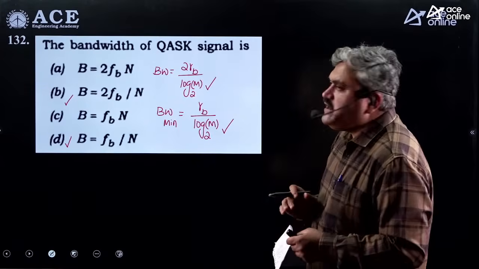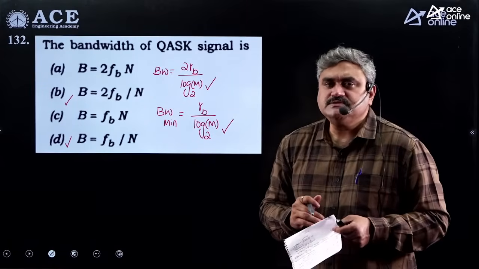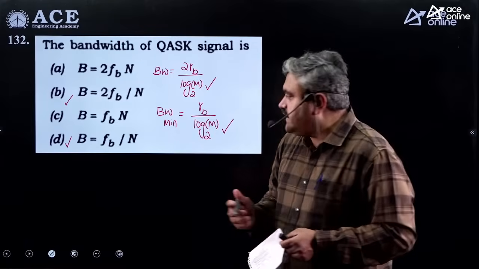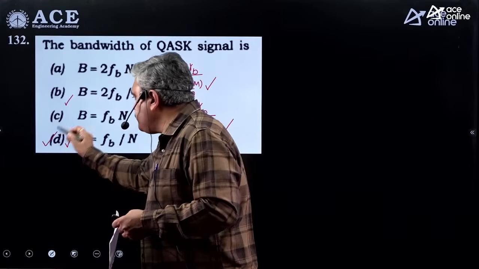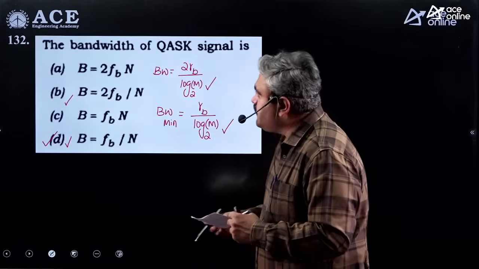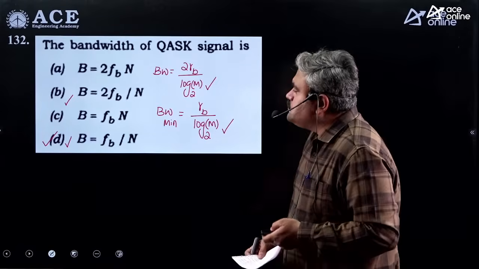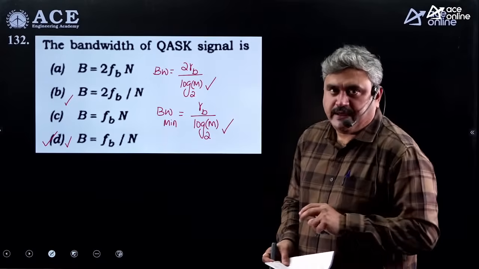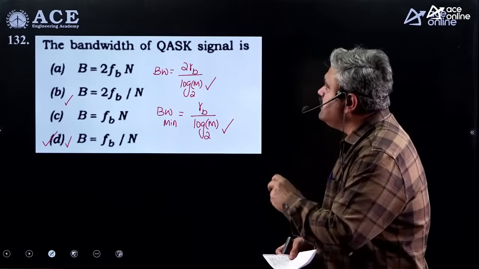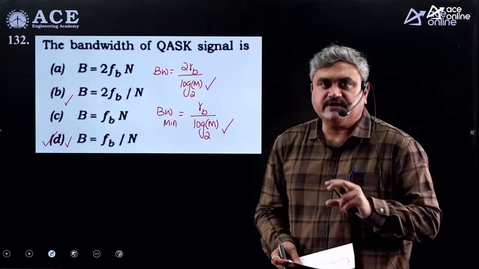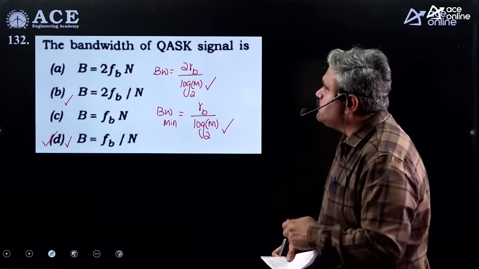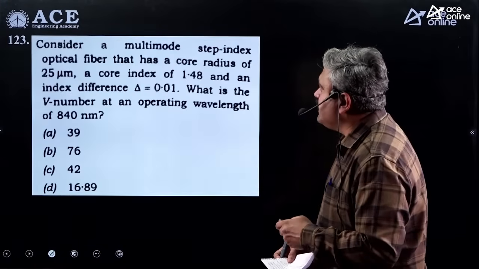But generally when these types of bits are given in exams, we try to go with the minimum bandwidth criteria. So the better option would be D. So that is how you can go with this choice. Okay, so these are the questions given in the analog and digital communication part. Let us see some questions given in the advanced communication part. With that we can close this part.